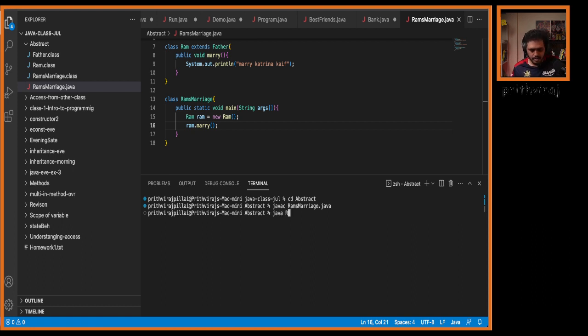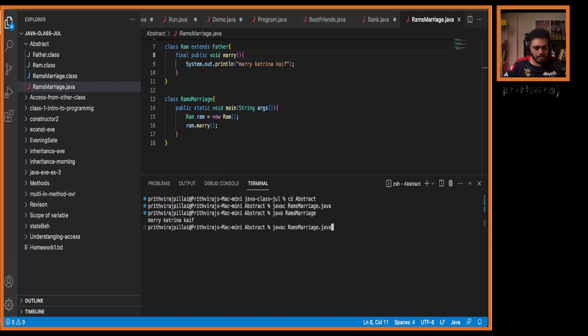Java Ram's marriage, enter. Marry Katrina Kaif. But what do we want to do? We want him to marry Aishwarya Rai. So what we'll do here, we'll say no bro, you cannot override. I'll declare the method as final.